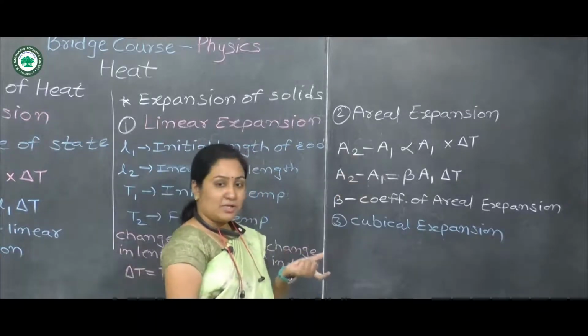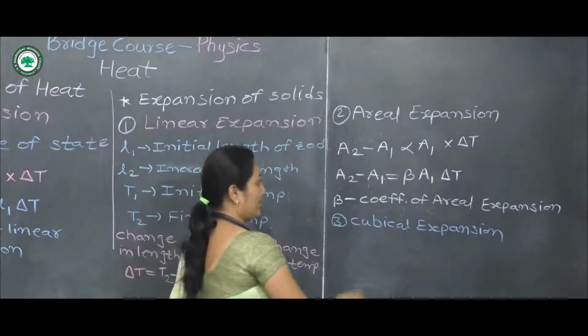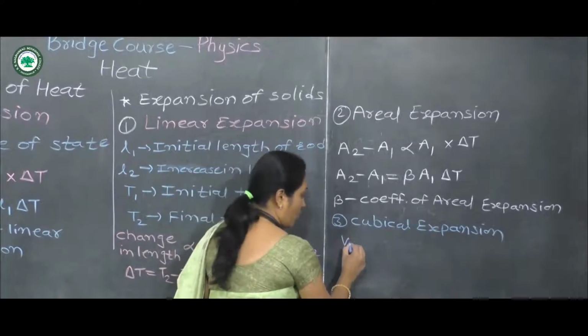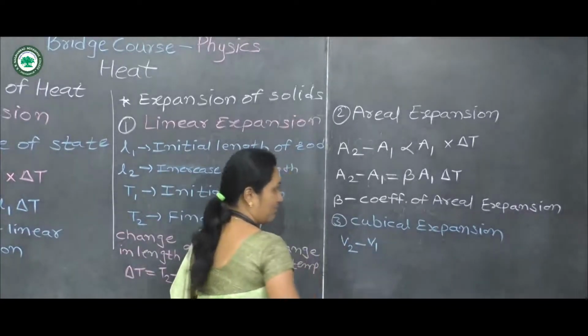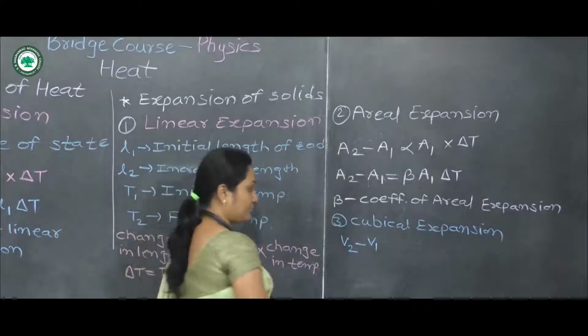Similar to this, we can write the equation for cubical expansion by considering the volume of the cube. So V2 minus V1, it is the volume. This A2 minus A1 is area.